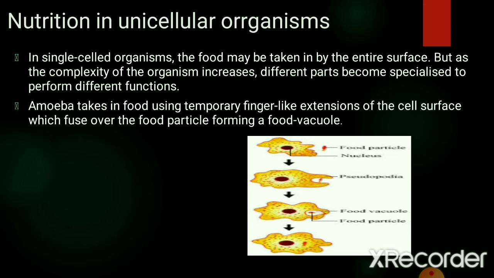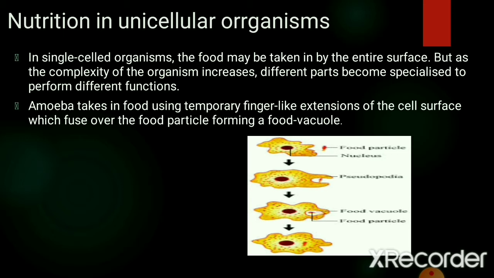Amoeba has no mouth. It ingests the food by using pseudopodia. These pseudopodia are finger-like protoplasmic projections, extensions of the cell surface, which fuse with food particles and form a food vacuole.